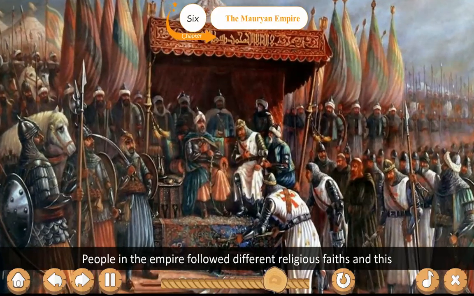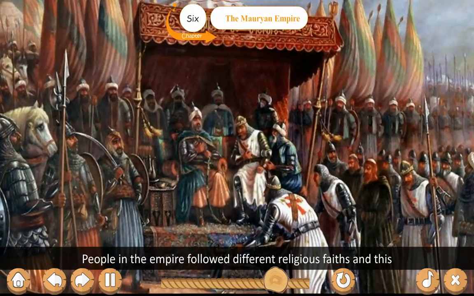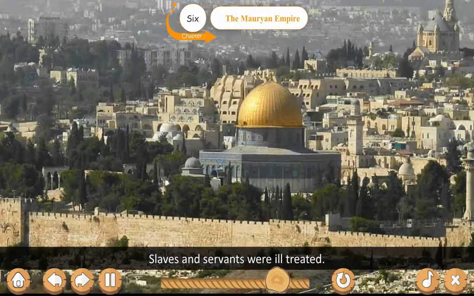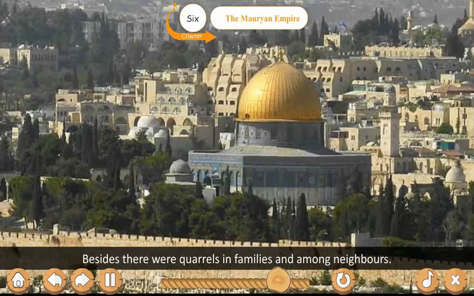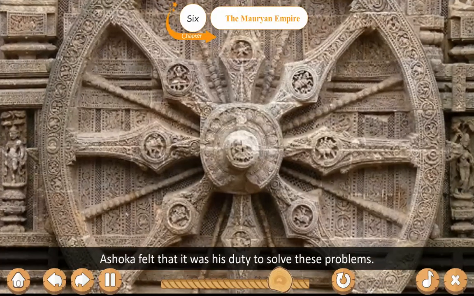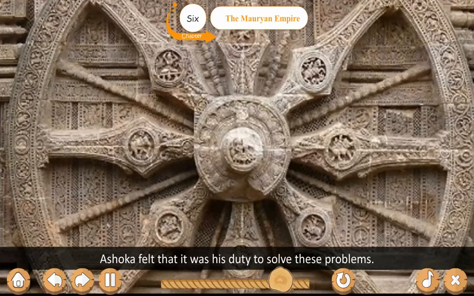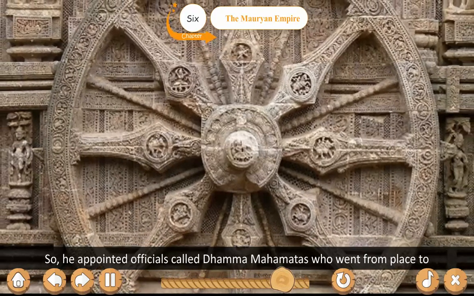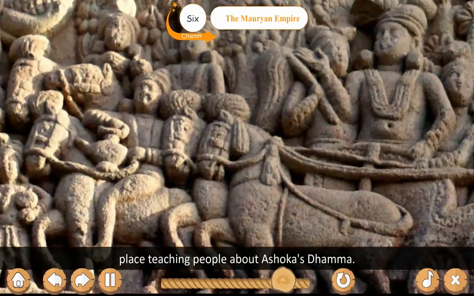People in the empire followed different religious faiths and this sometimes led to conflict. Animals were sacrificed. Slaves and servants were ill-treated. Besides, there were quarrels in families and among neighbors. Ashoka felt that it was his duty to solve these problems. So he appointed officials called Dhamma Mahamatas who went from place to place teaching people about Ashoka's Dhamma.